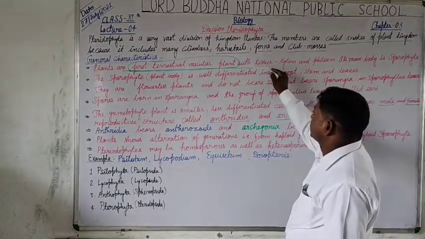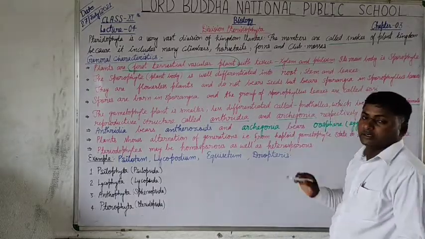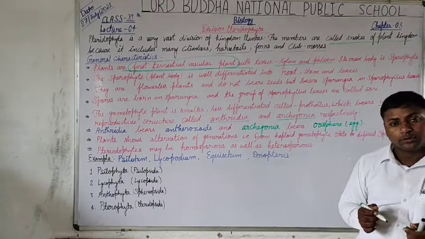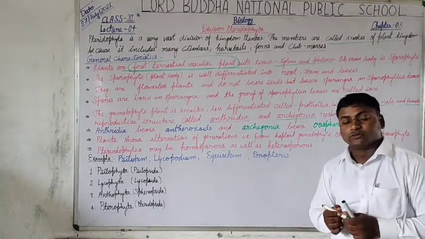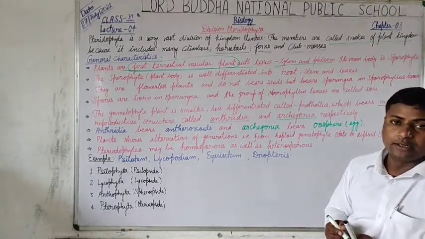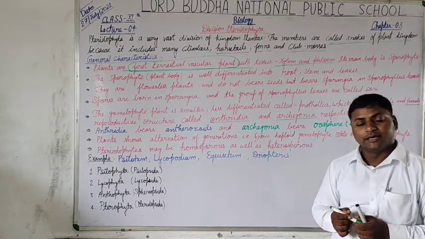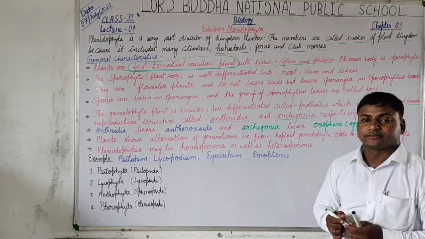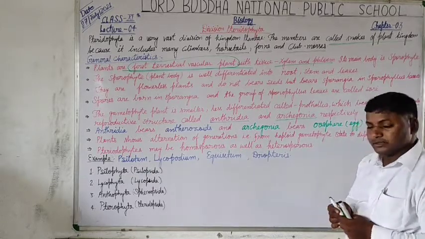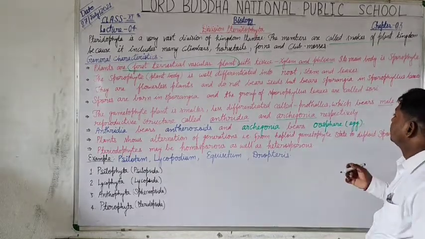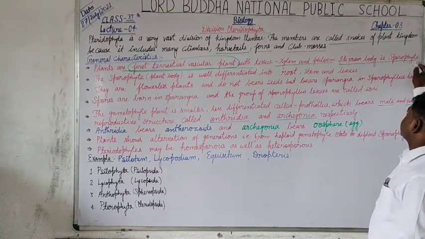With vascular tissues, xylem and phloem. It means both xylem and phloem vascular tissues are present for absorption of water and minerals as well as their transportation and storage. Its main body is sporophyte.